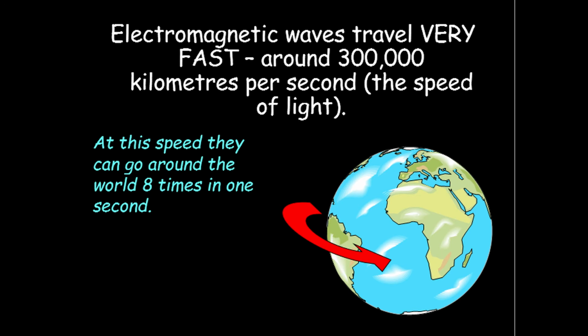Electromagnetic waves travel very fast, around 300,000 kilometers per second, the speed of light. At this speed they can go around the world 8 times in 1 second.